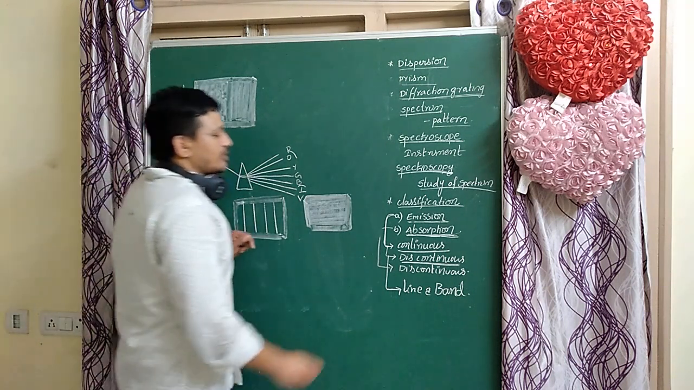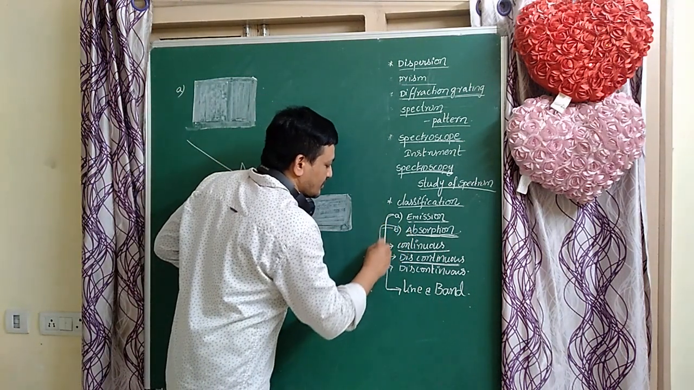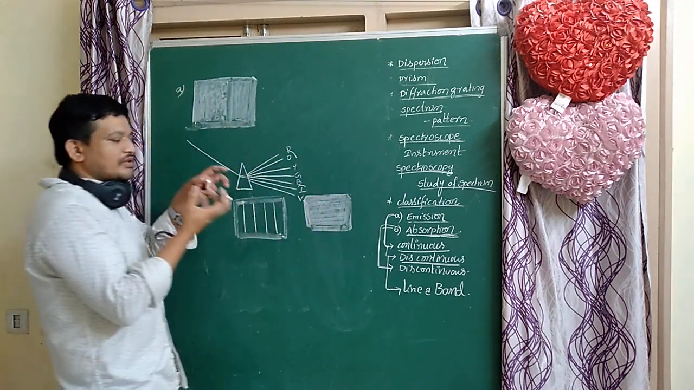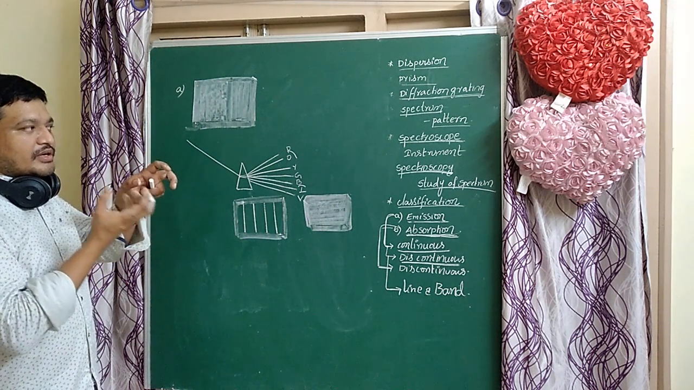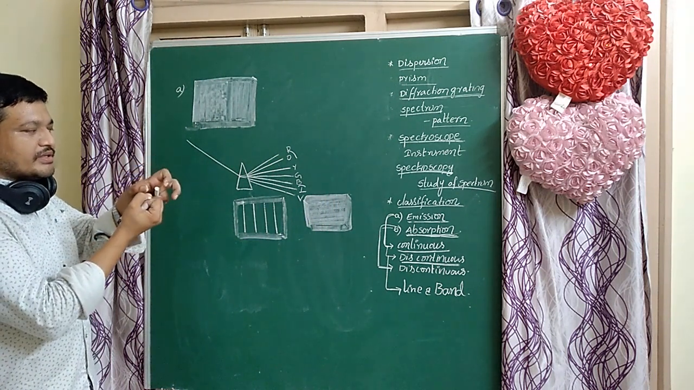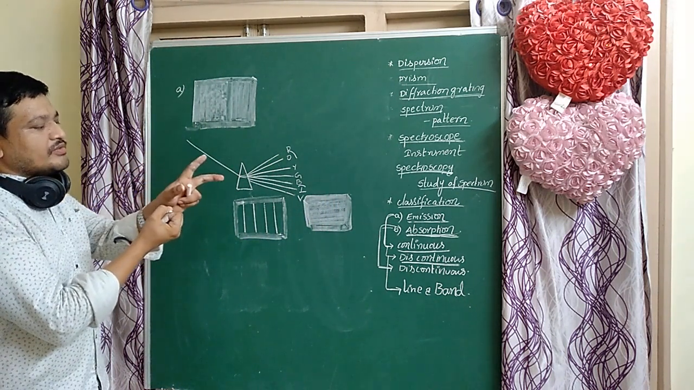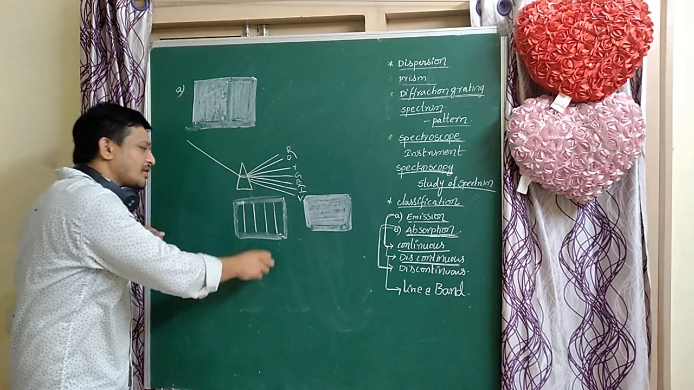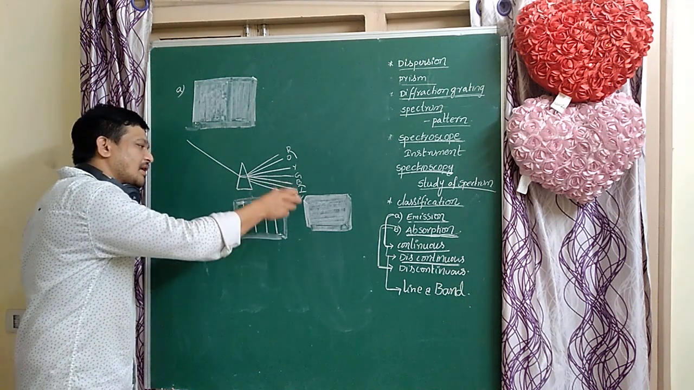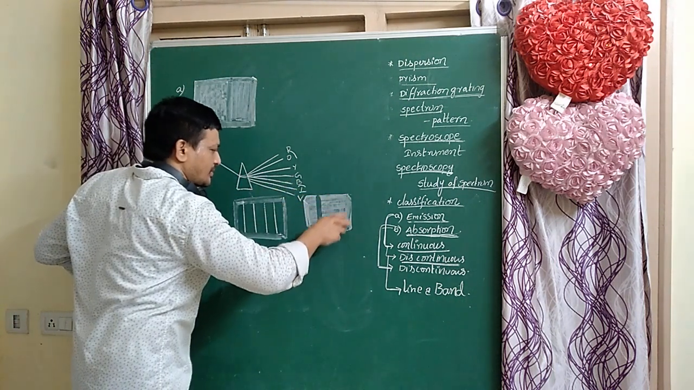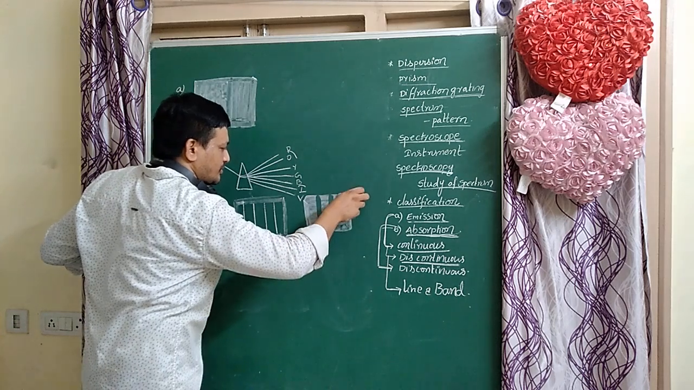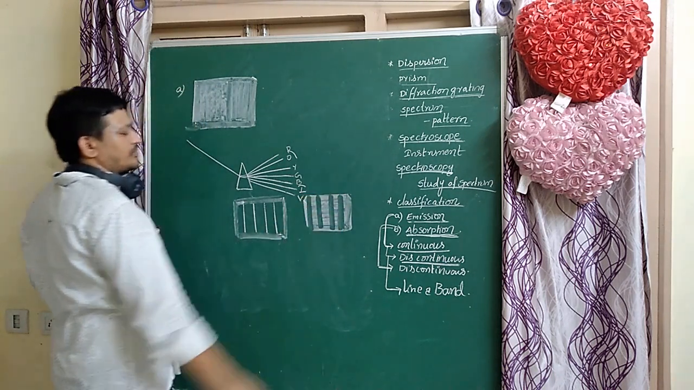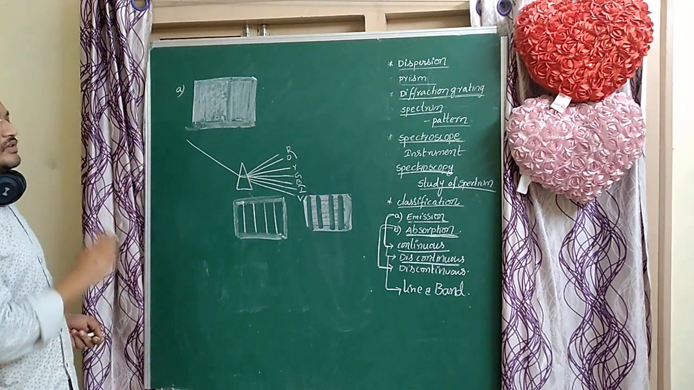The absorption spectrum is always a discontinuous spectrum. Why? Because some wavelengths are missing. The molecules or atoms absorb some radiation, and the remaining radiation is transmitted through the prism. So some dark places are formed on the bright background. The absorption spectrum is always a discontinuous spectrum.